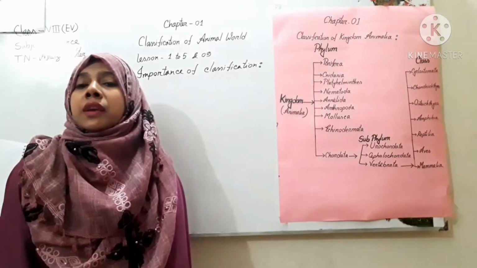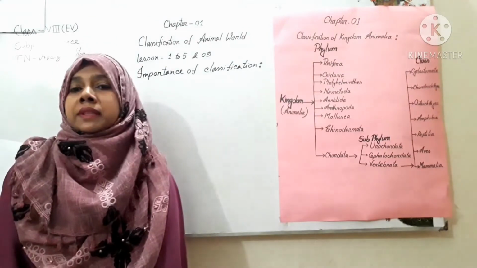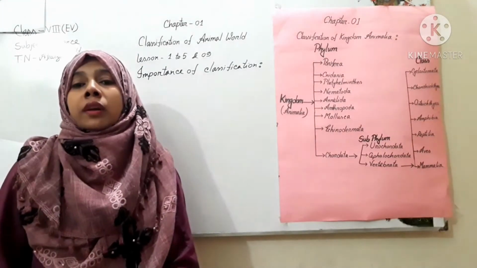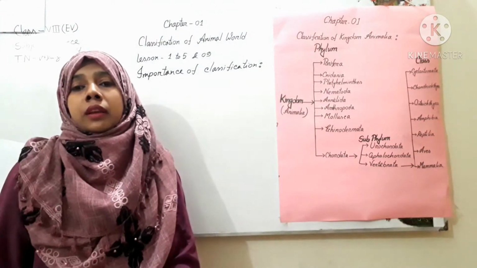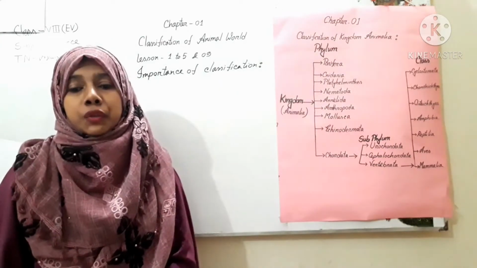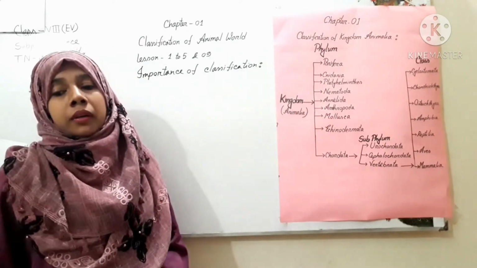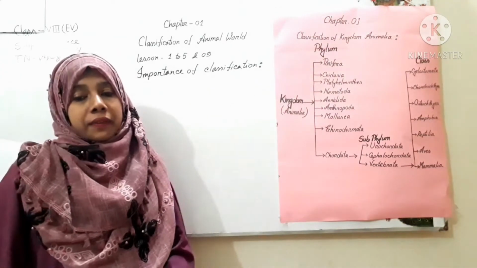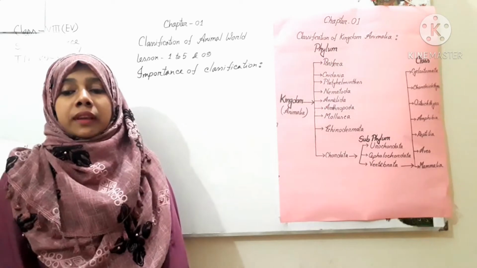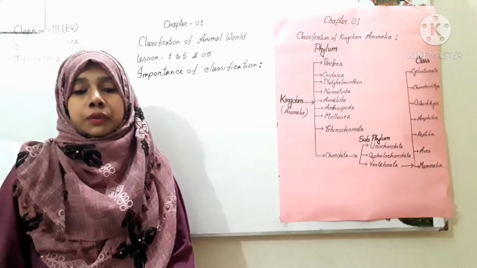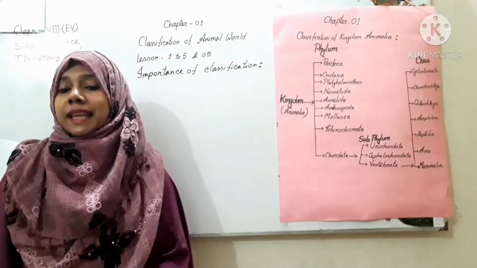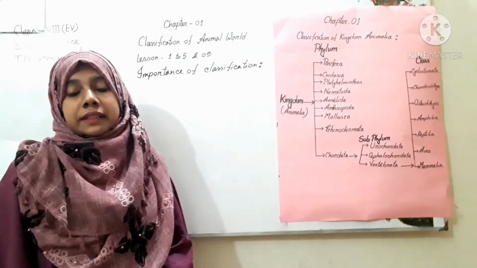Because we know a huge number of plants and animals are present on the earth. So if we want to get knowledge about them, we have to know about classification. It saves labor, money and time. Classification is essential to identify any animals, including newly discovered animals or plants. Interrelationship between different animals can be determined with the help of classification.